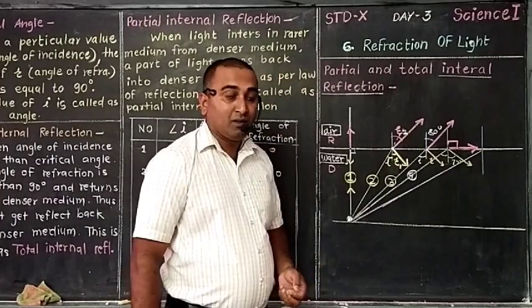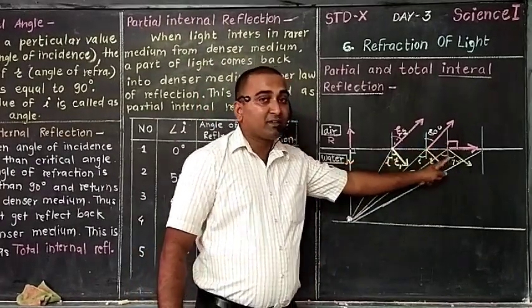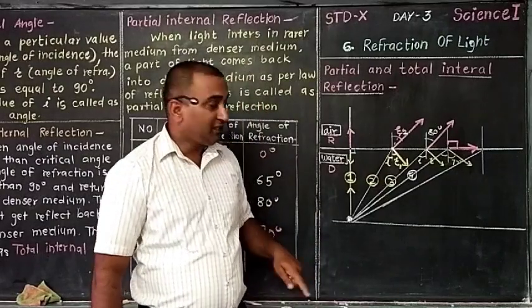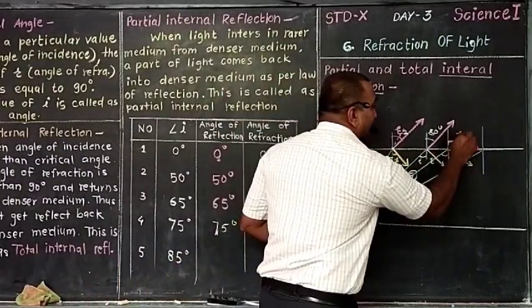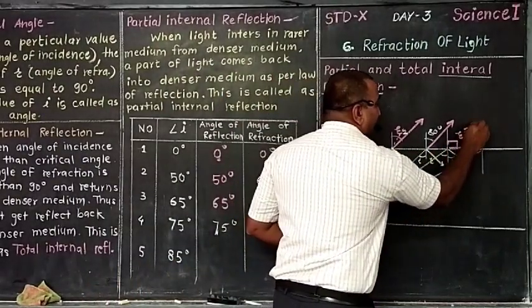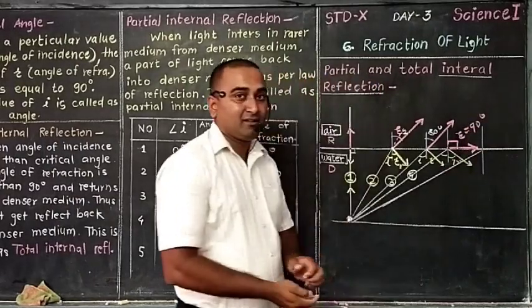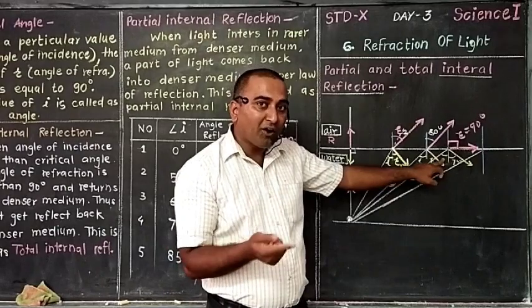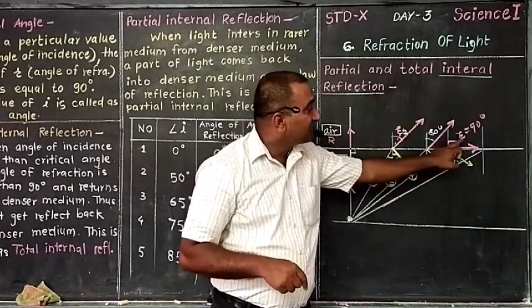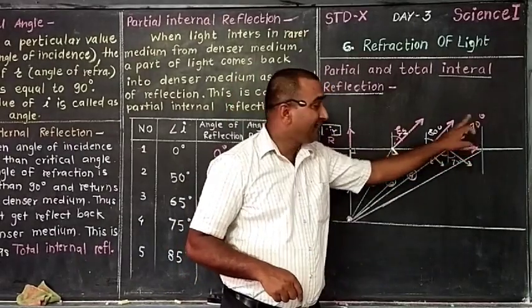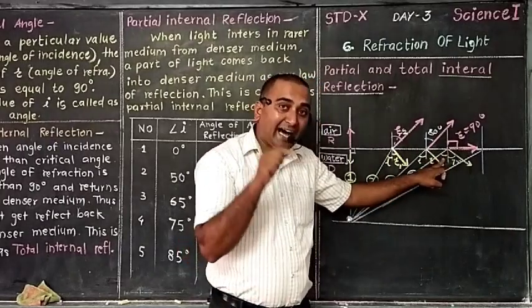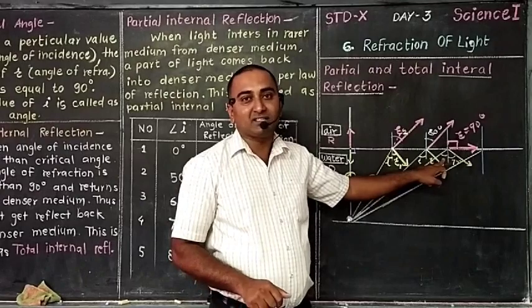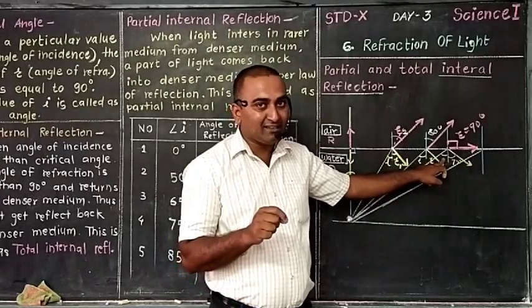Got the point? Now all the important information starts from this point. See, it is an angle of refraction. Angle of refraction is 90 degrees. Whatever may be the value of I, for that I, if this R is 90 degrees, then that value of I is considered as the critical angle. What is the condition necessary for critical angle?